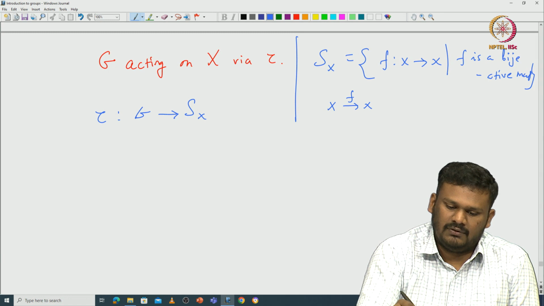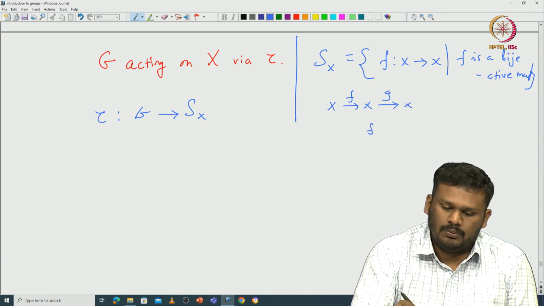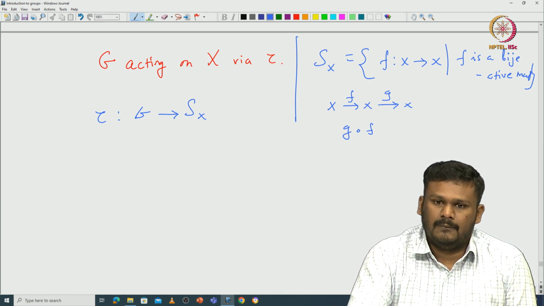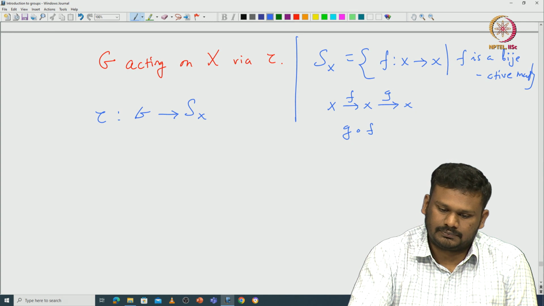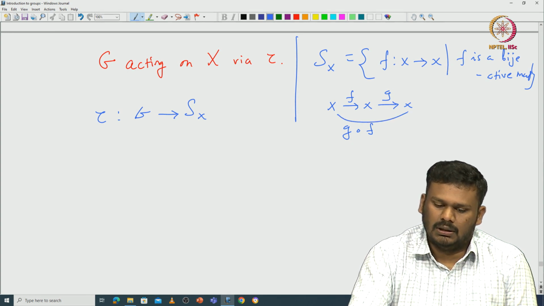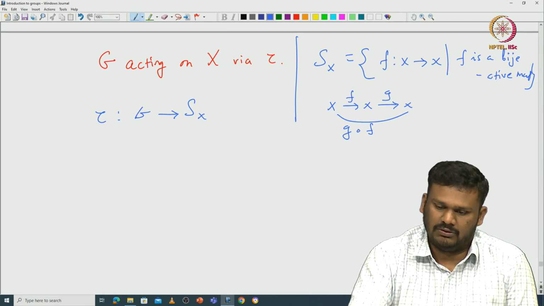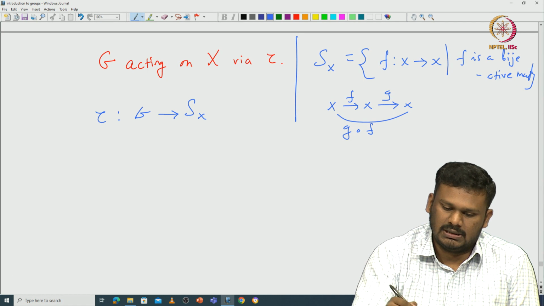Given F from X to X and G from X to X, one can talk about F composition G. With respect to that, we have multiplication. The composition of maps gives you the multiplication among these bijective maps. So, this is your group law.